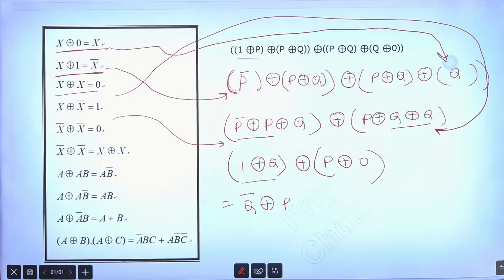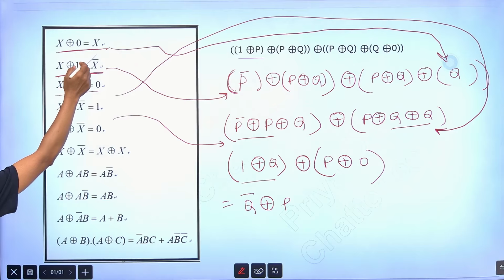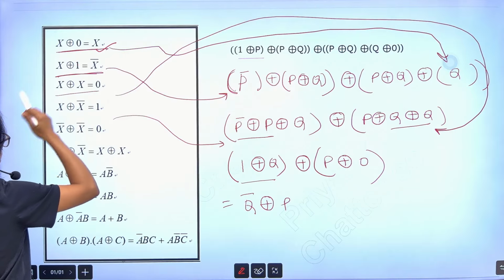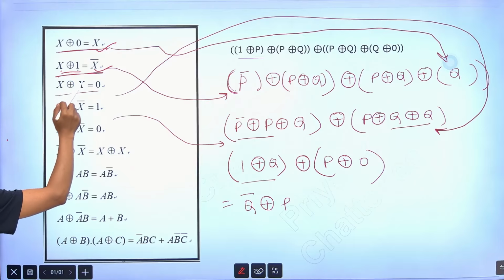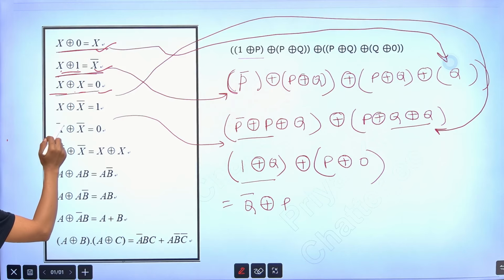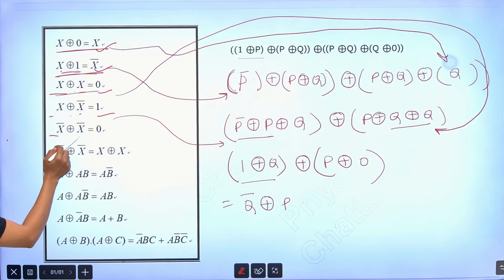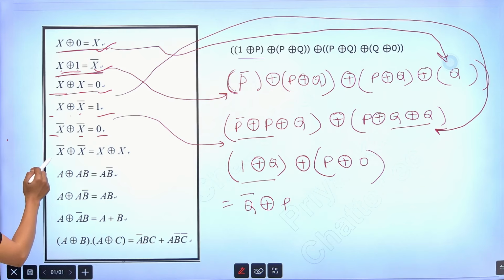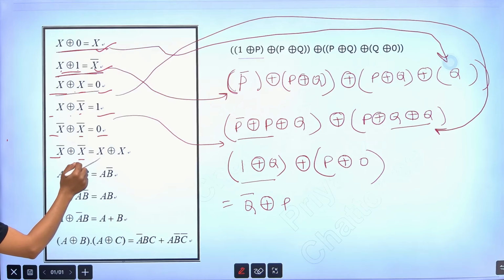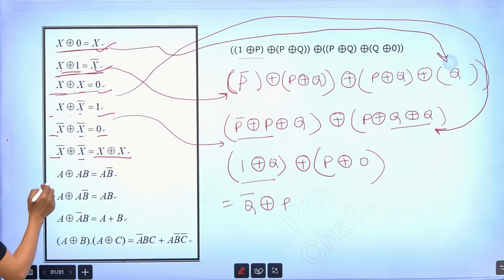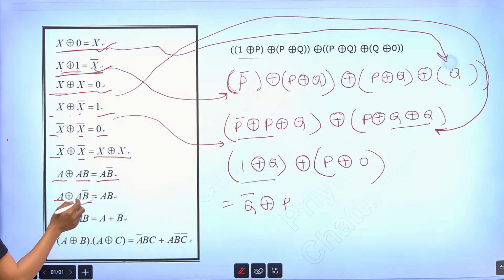Here you see, what's going on? X XOR 0 is X. X XOR 1 is X bar. X XOR X is 0. X XOR X bar equals 1, X bar XOR X equals 1, and X bar XOR X bar equals 0, you can write it. Now A XOR AB equals A B bar, A XOR AB bar equals AB, A XOR A bar B equals A plus B, and you can do this one.